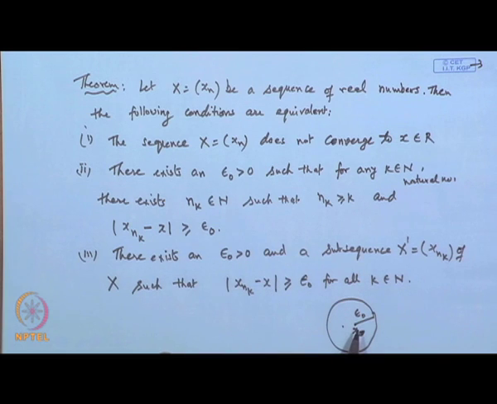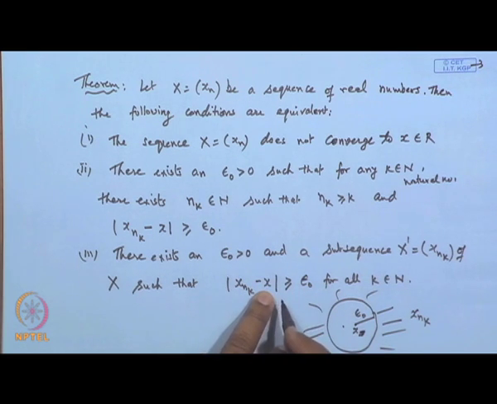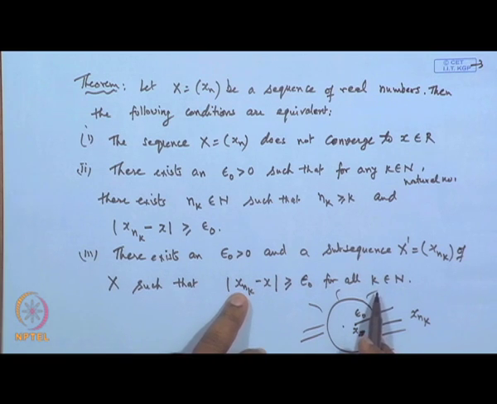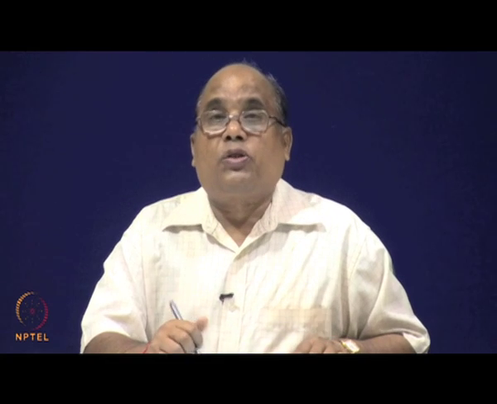But if the limit does not exist, it means all the terms of the sequence after a certain stage will fall somewhere outside of this neighborhood. Because this also shows that if you draw a neighborhood around the point x with a radius epsilon naught, then all the terms of the sequence after this integer, say n 1, n 2, etc., will not fall within this region, they will fall outside of it. So, this shows the criteria for the sequence x n not having a limit.